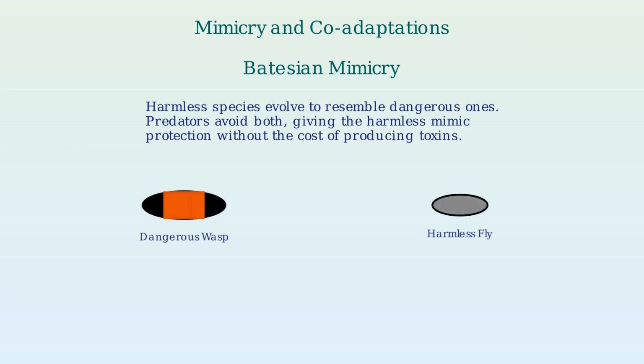A classic example is the hoverfly, which resembles a wasp. The wasp's distinctive black and yellow stripes warn predators of its painful sting. Over time, the harmless hoverfly has evolved to mimic these warning signals, even though it has no sting. Birds and other predators avoid the hoverfly, mistaking it for a dangerous wasp.